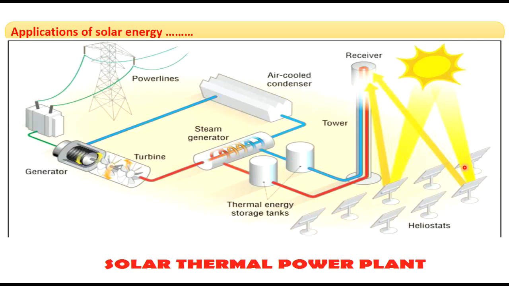Here solar energy is converted into thermal energy. That thermal energy is stored in thermal energy storage tanks. These are the tanks, and these tanks are connected to a steam generator, where steam is produced by utilizing the thermal energy, and the steam is used for running the turbines. Here thermal energy is converted into mechanical energy. The mechanical energy is then converted into electricity. In this way we can generate electricity using solar energy.